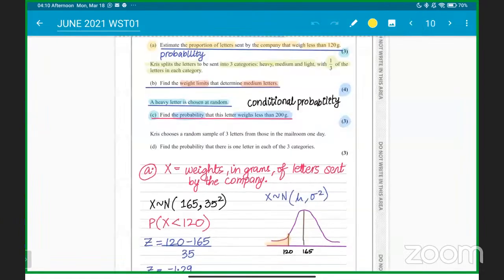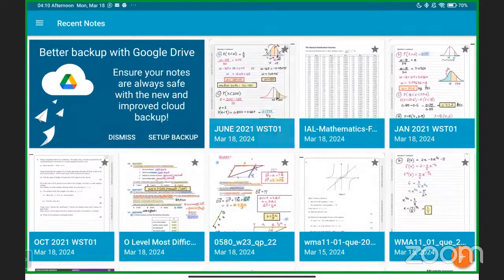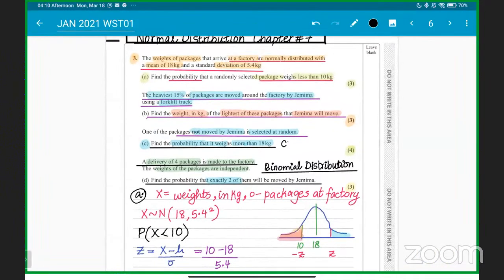So part C is done, in which we got conditional probability. जो January 2021 था, we also got that as well. Okay, so January 2021 was also a conditional probability question. Let me write it down. कि वहाँ पर भी लिख देते हैं कि this was also a conditional. Part C was conditional probability in this paper.